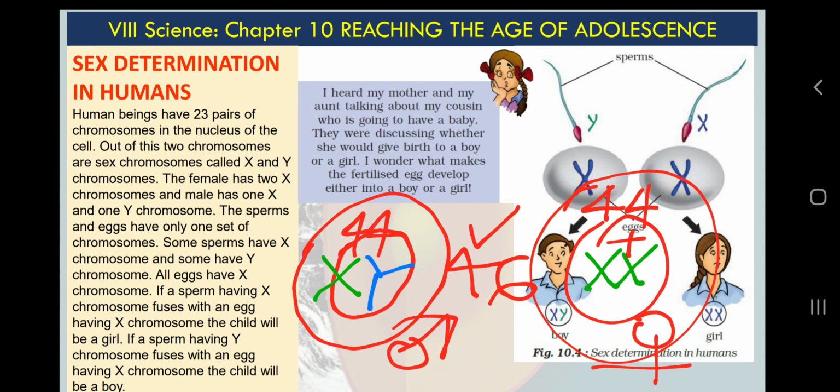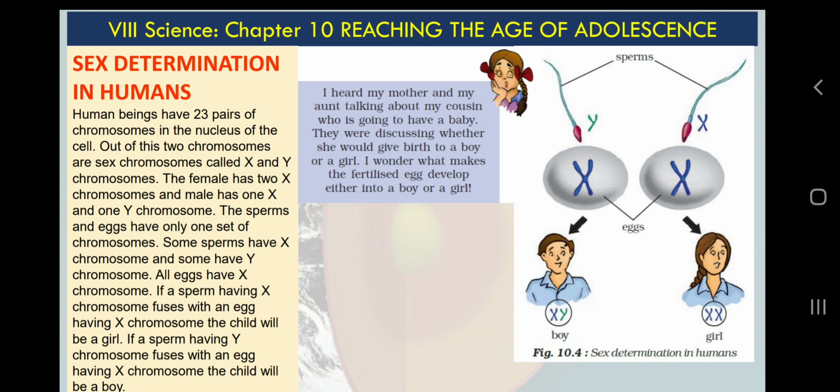So the point I want to mention here is that with a single cell only you can tell, because every cell in our body, if we talk about boys and girls, has a difference. What is the difference? In the chromosomal structure. So how can we know whether the zygote has XY or XX chromosomes? I am sure it is clear that if the XX condition is there, it will be a girl. If the XY condition is there, it will be a boy.